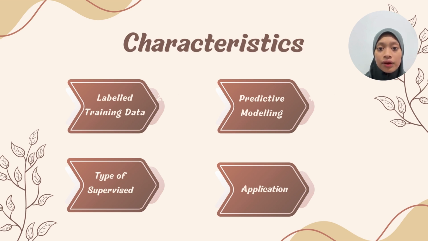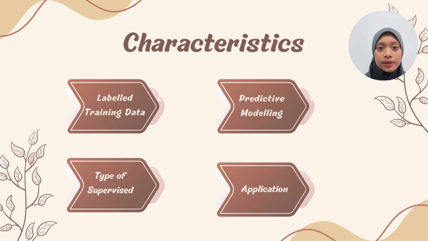The last is the types of supervised learning algorithm. We have two types. The first is the regression algorithm, which predicts a continuous output, for example, predicting house price. The second is the classification algorithm.